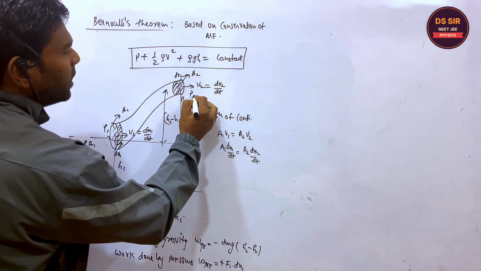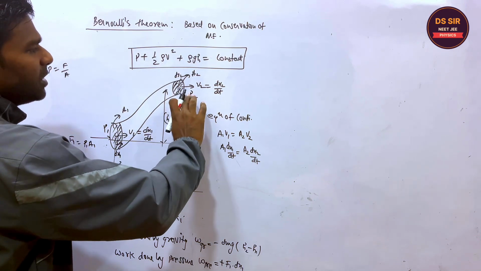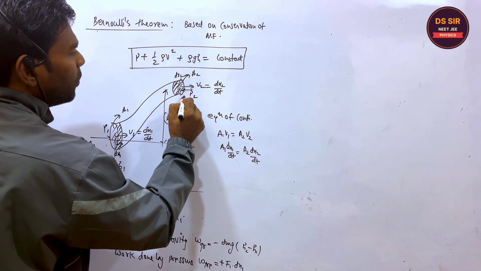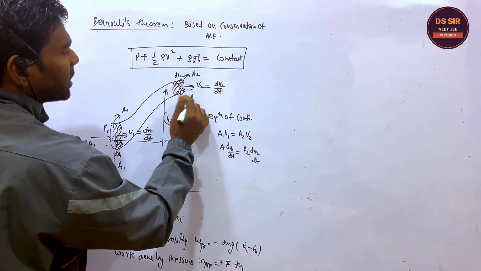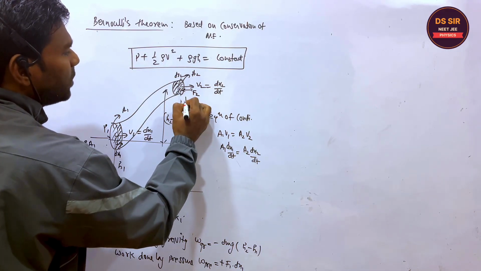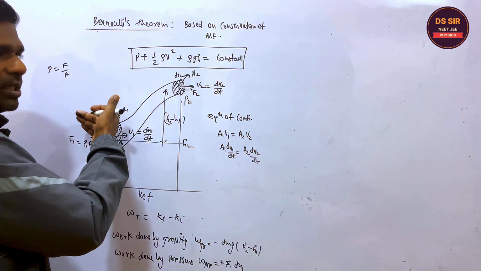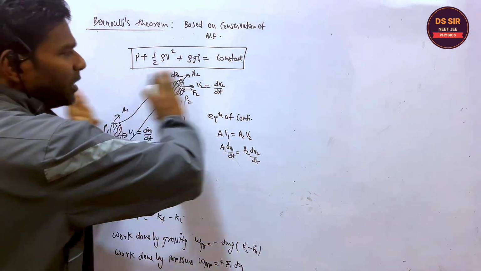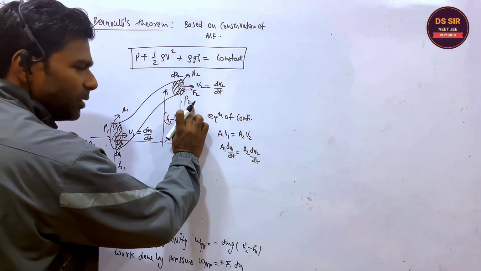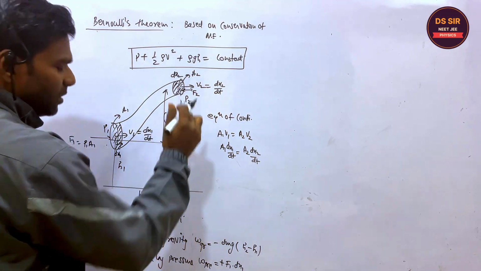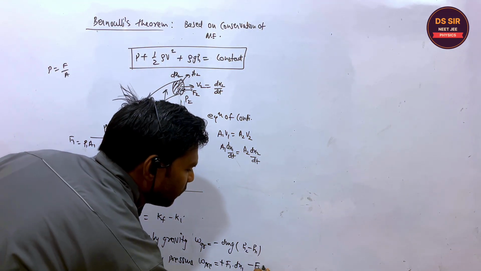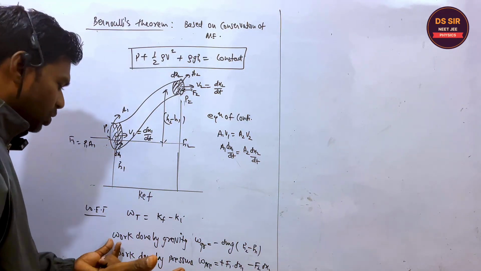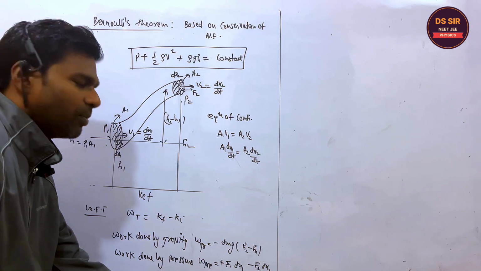But on this side, the pressure is P2, and therefore the force F2 will be acting in this direction. Is it clear or not? The force acts in this direction, while the displacement dx2 is in the other direction. So here the pressure work will be negative: minus F2 into dx2. So this is the work done by gravity and this is the work done by pressure.